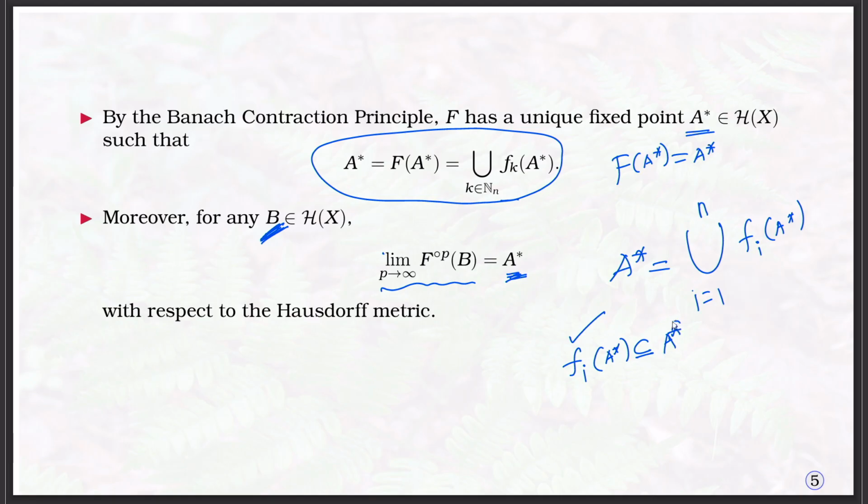That means A star is written as a finite union of its subsets. All the f_i of A star are subsets of A star. That means the image of A star under the mapping f_i is a subset of A star. That means you are taking the set and this set is written as the finite copy of itself.